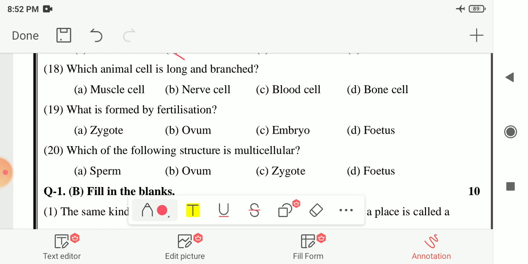Next, 18th number, which animal cell is long and branched? The options are muscle cell, nerve cell, blood cell or bone cell. So here your answer is option B, nerve cell. It is long and in the form of small branches.